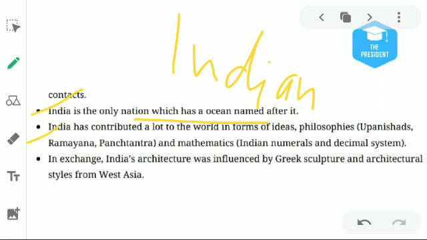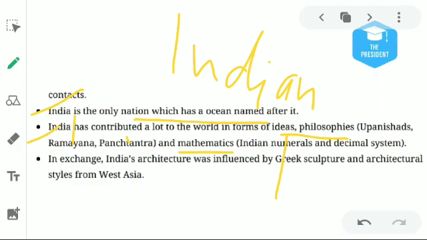Next point: India has contributed a lot to the world in terms of ideas, philosophies, and mathematics. In ancient India, we gave many ideas like the Upanishads, Ramayana, Panchatantra, and mathematicians like Aryabhatta, who I guess invented zero.